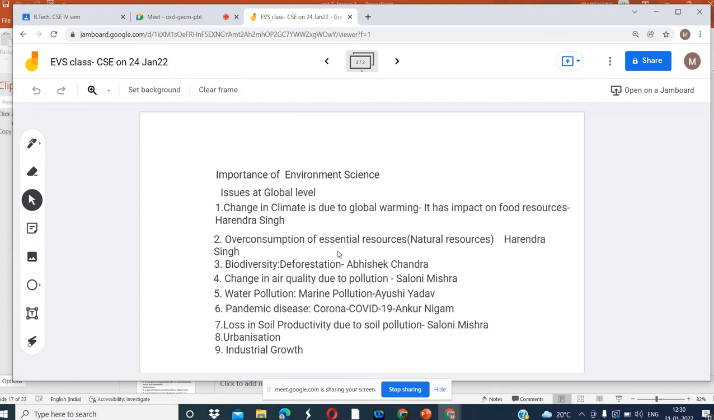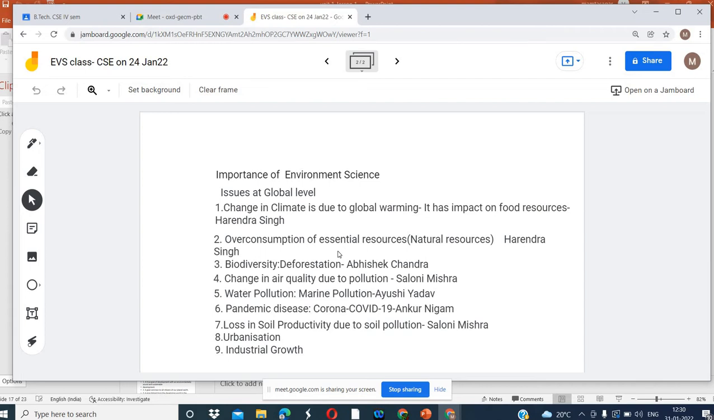So these are the different problems. Now we are discussing how to solve these issues. We are working so that we can develop a better solution to solve this problem. These two issues were raised by Harendra in the last class. What is the next problem?